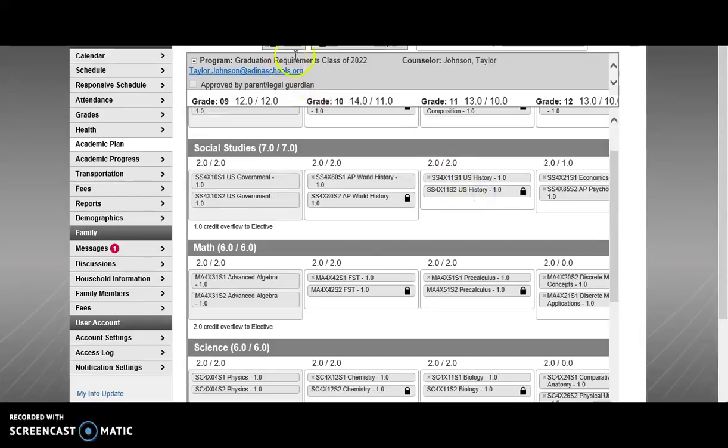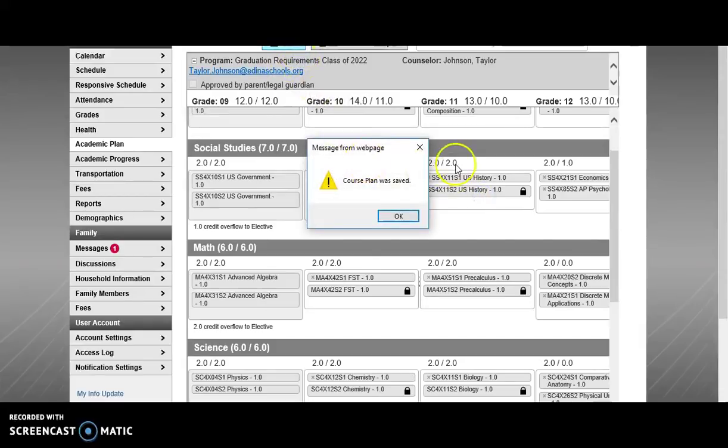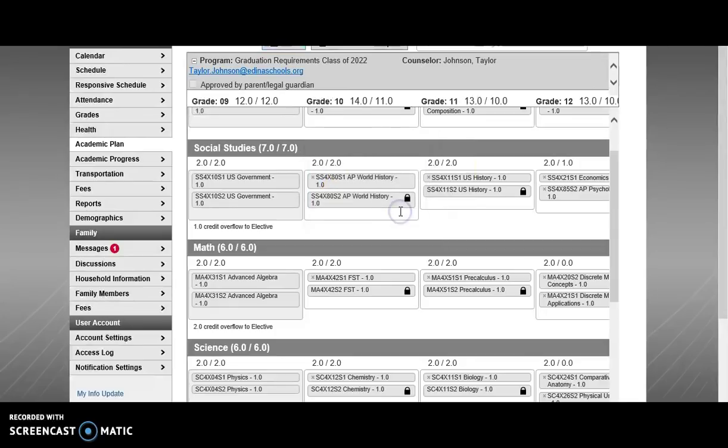So once you do that and hit save, you're able to keep that course plan. Now remember, any changes you make need to be saved for registration.